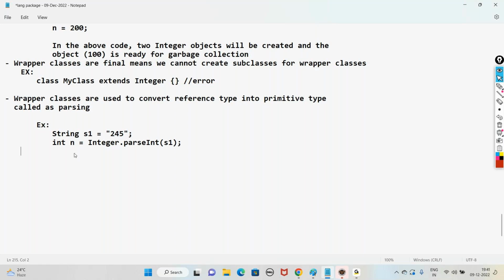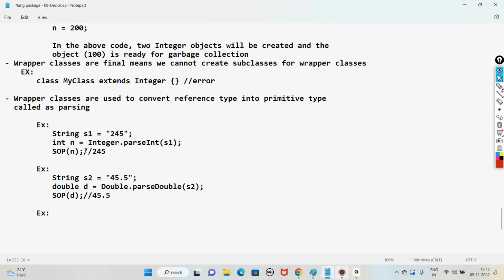So the value of n will be the primitive integer 245. If we take one more example, a string s2 equal to 45.5, and we want to convert it into a primitive double, then we use the wrapper class Double with the static method parseDouble and pass s2. Now the value of d will be the primitive double 45.5.